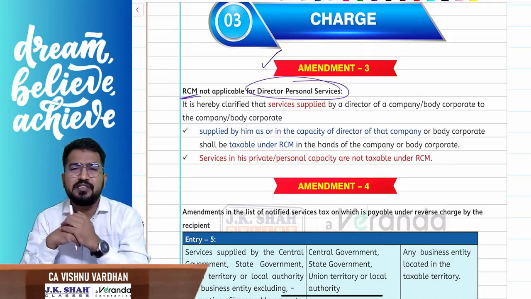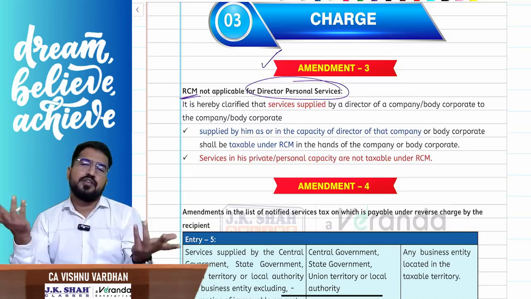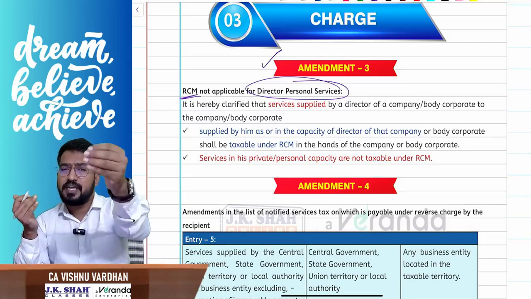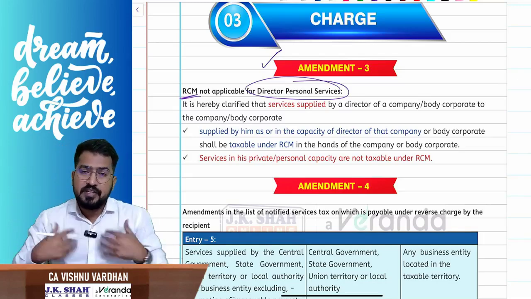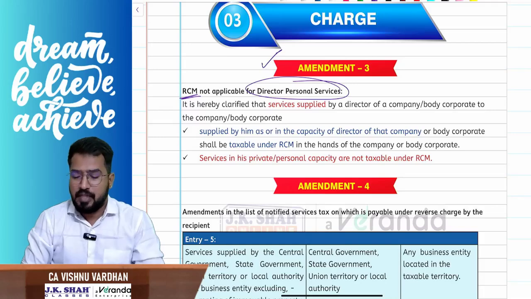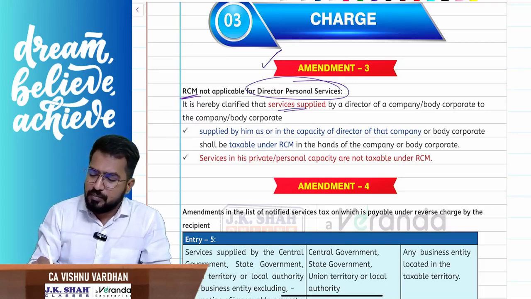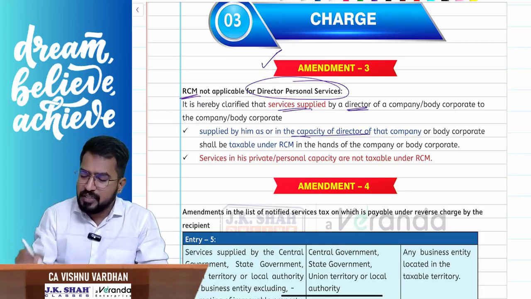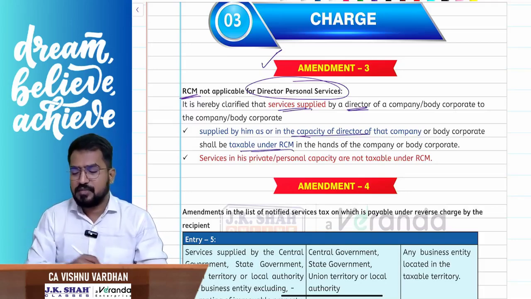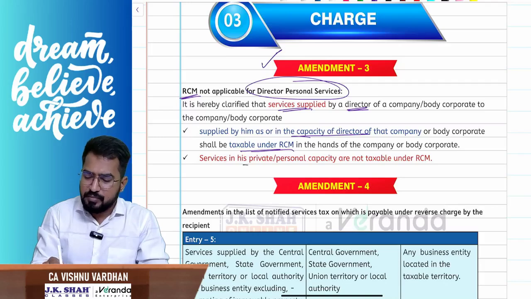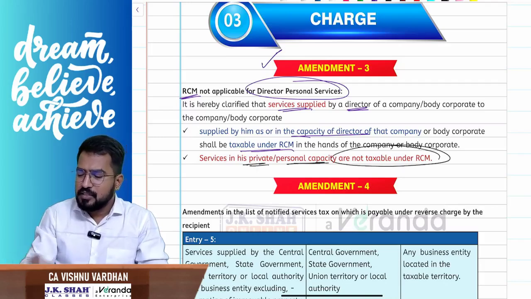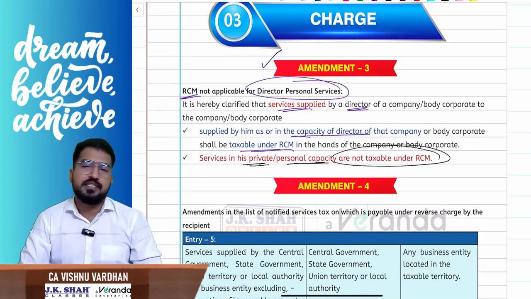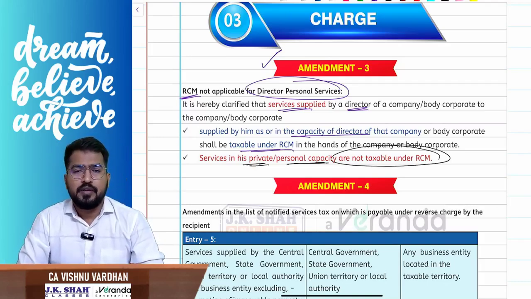Here, will RCM come into picture straight away? No, sir, you cannot bring that, because here Vishnu is not giving services to the company as a director. He is giving it in his independent capacity. Am I clear? So only if services are supplied by a director to the company in the capacity of director is it taxable under RCM. If it is in his private or personal capacity, you cannot straight away invoke RCM unless any other RCM entry can be satisfied. Hope I am clear.